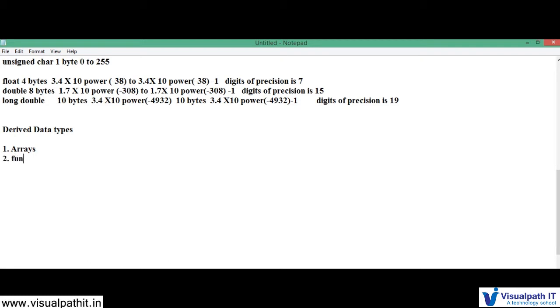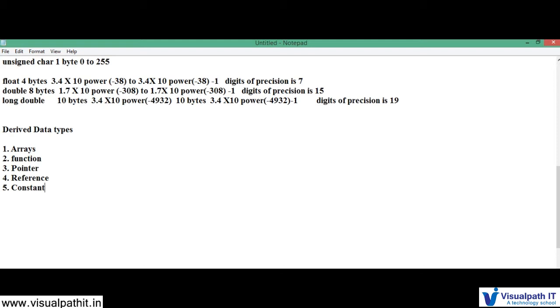Next we are going to use it for function, next for pointers, next for reference, and the fifth one is constant. We'll talk about the pointers and all in this session itself.